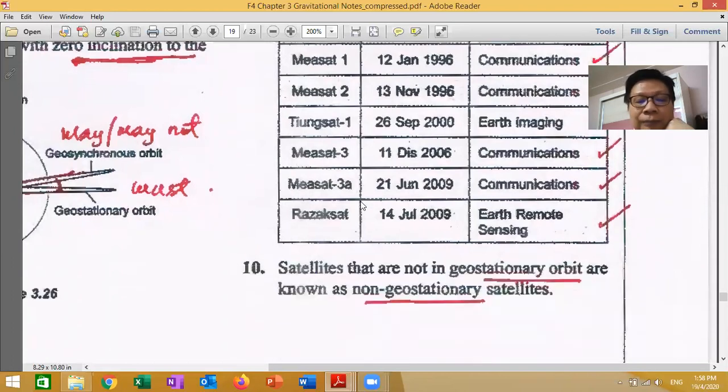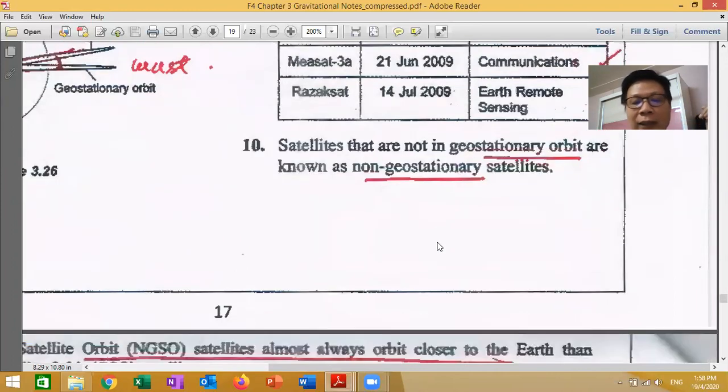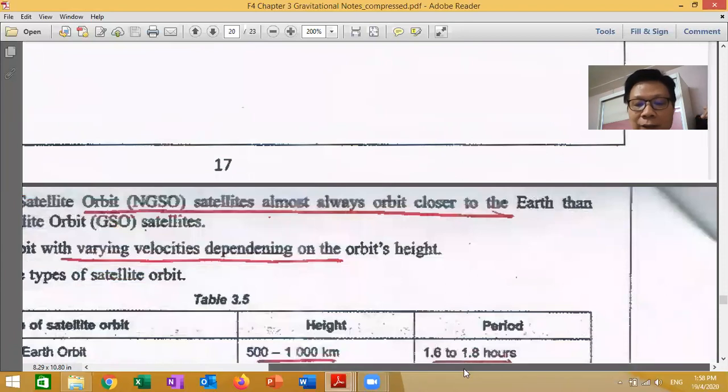Satellites that are not in geostationary orbits are known as non-geostationary satellites. Not in geostationary orbit means near the horizontal line are all considered non-geostationary satellites. All right, next.